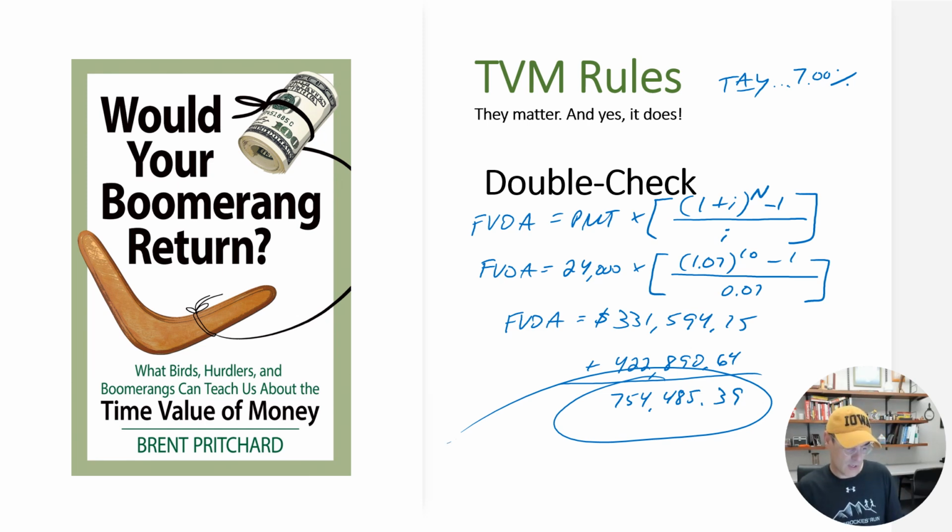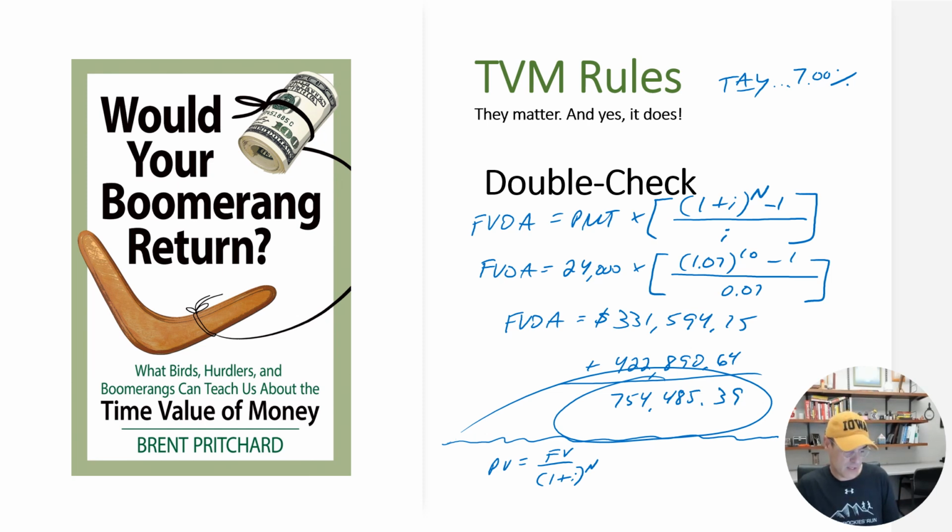Okay, let's draw another squiggly line, because remember that present value step that we had? So we're going to use the building block present value equation. Present value equals future value over 1 plus I raised to the power of n.